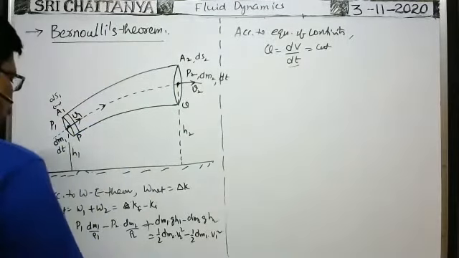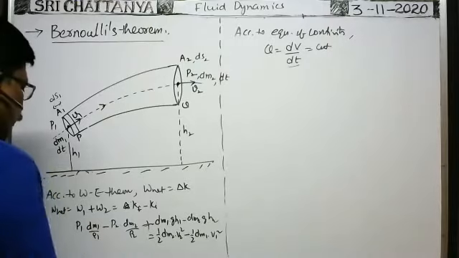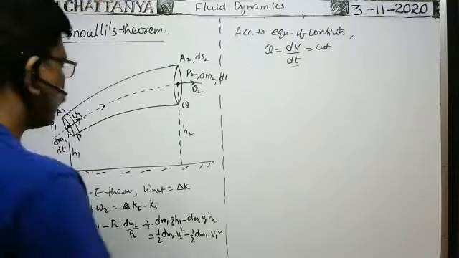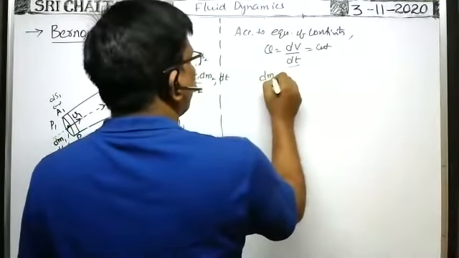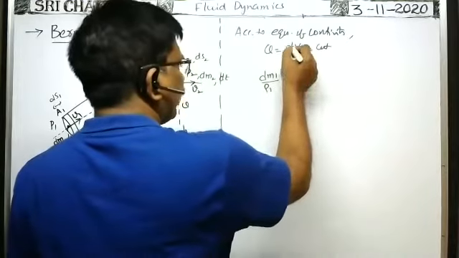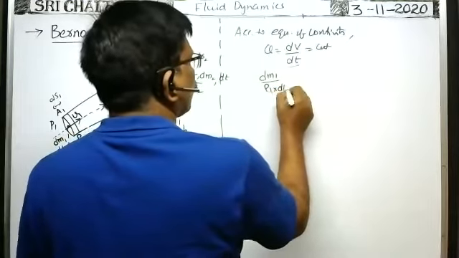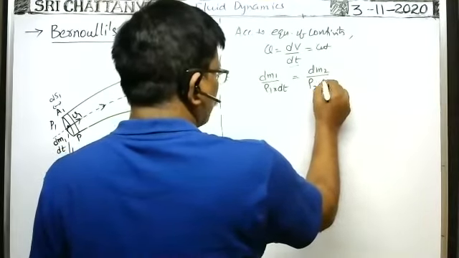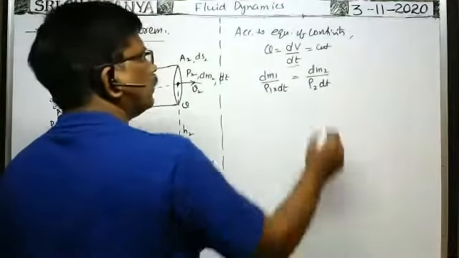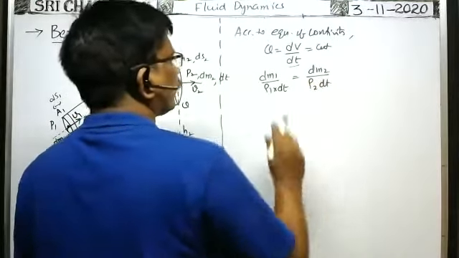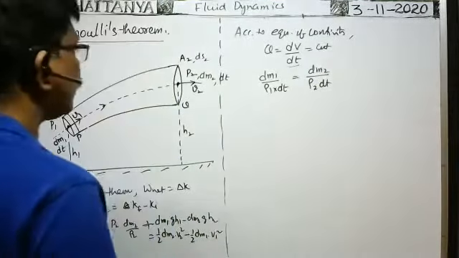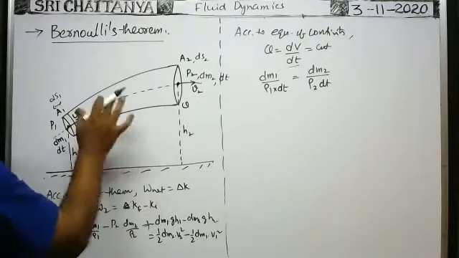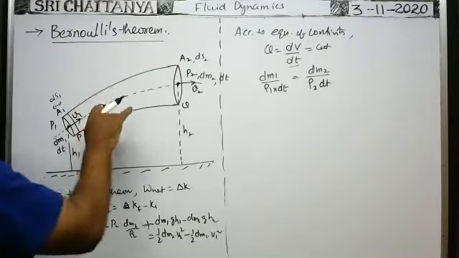That's why dm1 by ρ1 is the volume of the fluid entering the tube, and by dt, it is the volume rate of flow. That is equal to dm2 by ρ2 into dt, the volume rate of flow leaving the tube. But as the fluid is incompressible, because in the beginning, at the initial stage, we considered the fluid to be incompressible, non-viscous, irrotational.